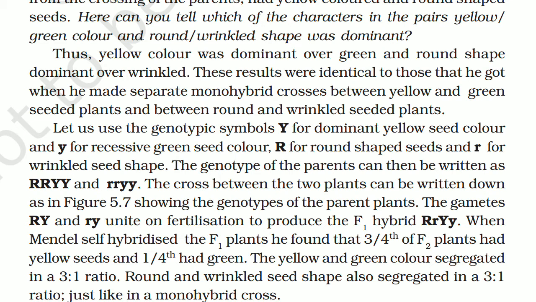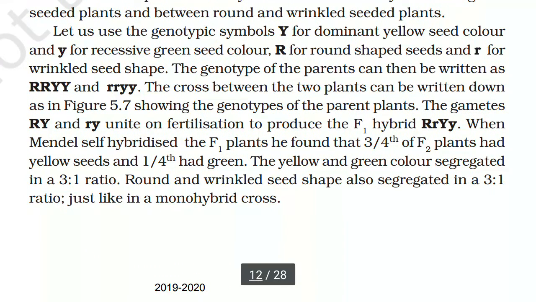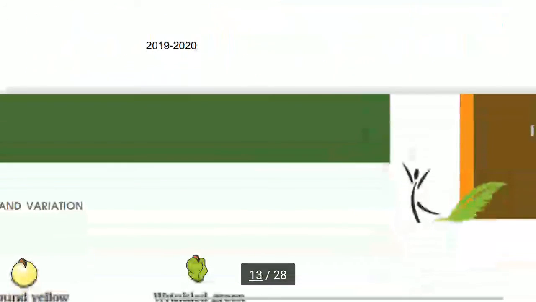Let us use the genotype symbol capital Y for dominant yellow seed color and small y for recessive green seed color, capital R for round shaped seeds and small r for wrinkled shaped seeds. The genotype of the parents can then be written as capital R, capital R, capital Y, capital Y, and small r, small r, small y, small y.